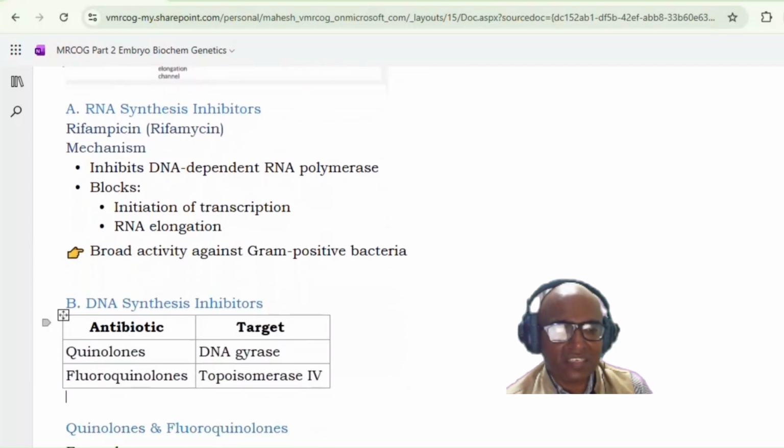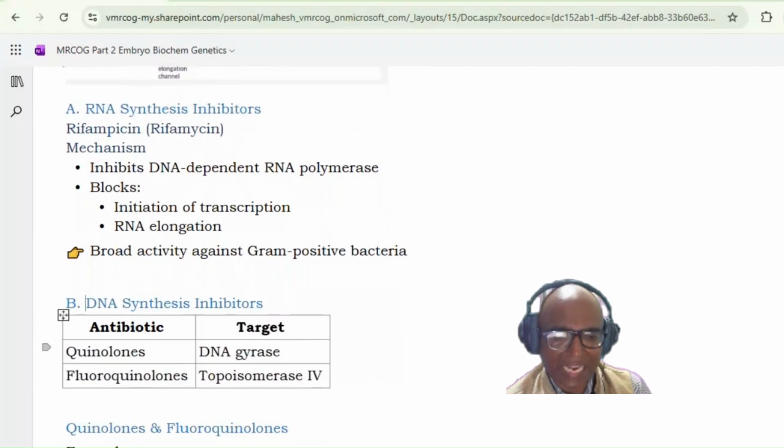Now DNA synthesis inhibitors. What we have seen are RNA synthesis inhibitors, in which the example was rifampicin. This rifampicin was acting through RNA polymerase, so it was inhibiting the DNA dependent RNA polymerase. Now there is another group, the DNA synthesis inhibitors. Here examples are the fluoroquinolones and the quinolones.